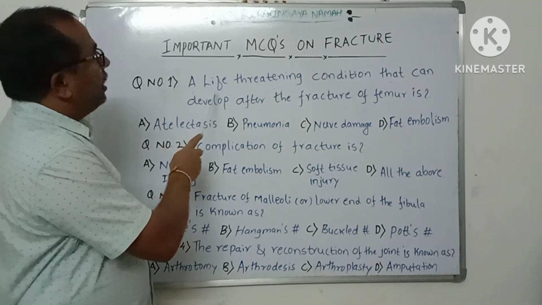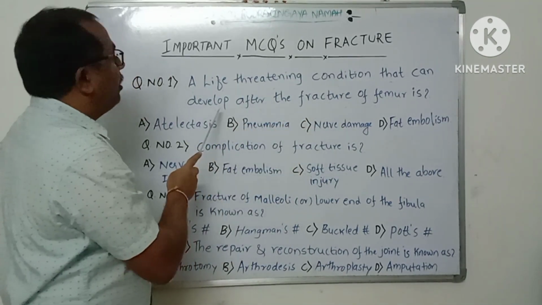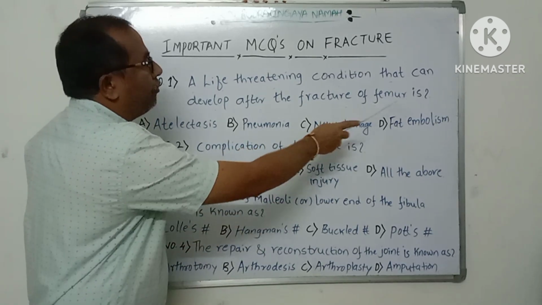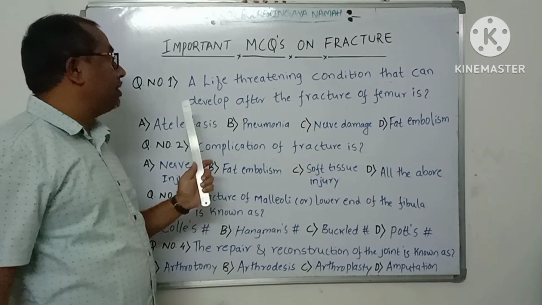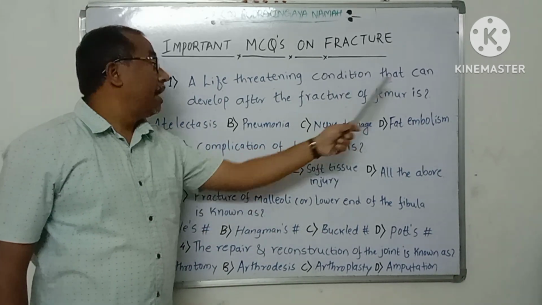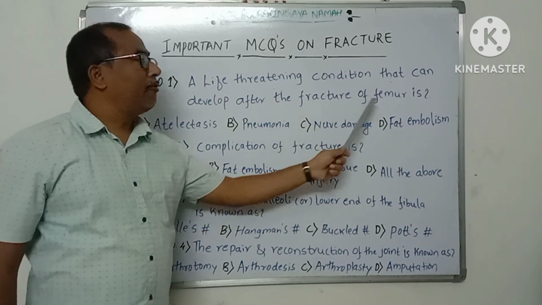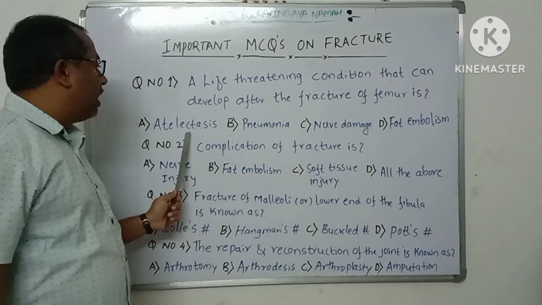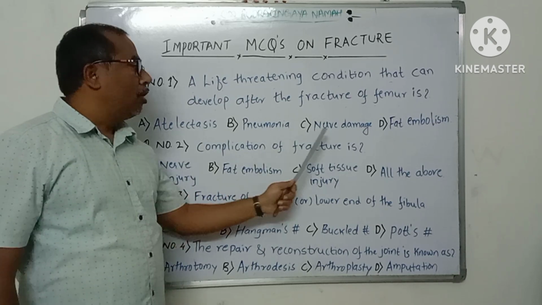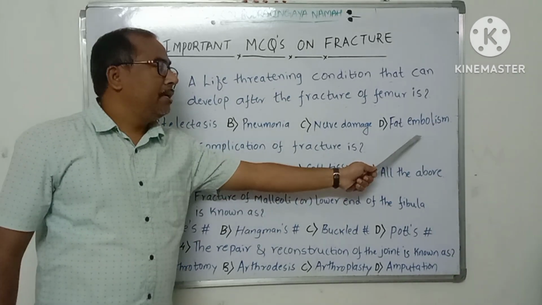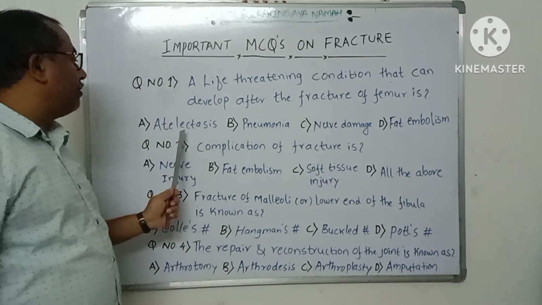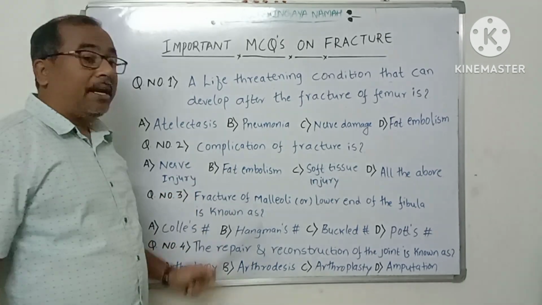A life threatening condition that can develop after the fracture of femur is: option A atelectasis, option B pneumonia, option C nerve damage, and option D fat embolism. First, option A, atelectasis.